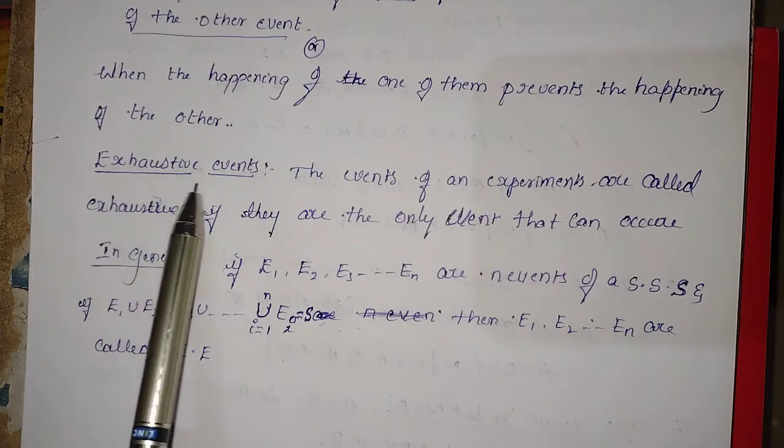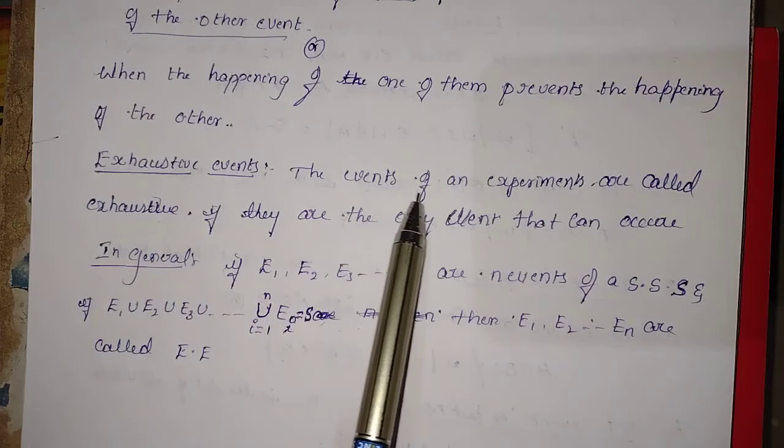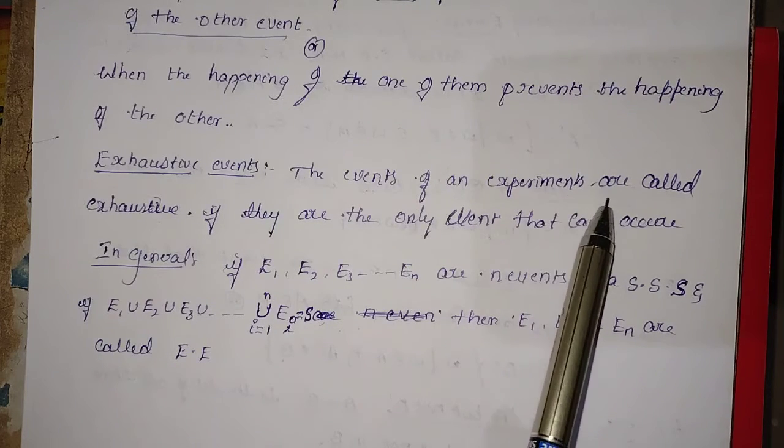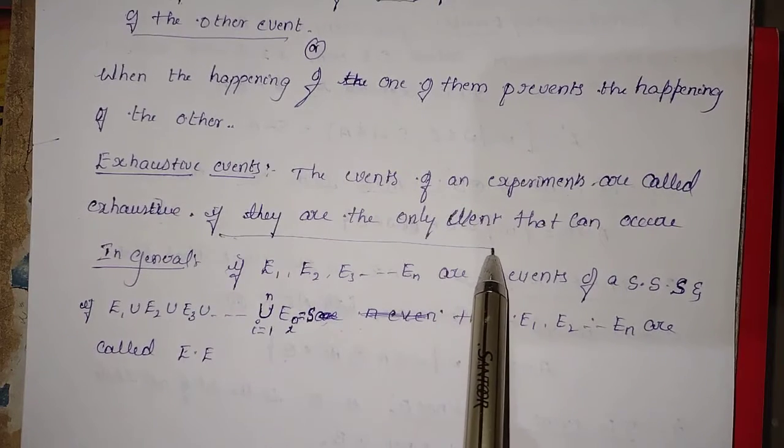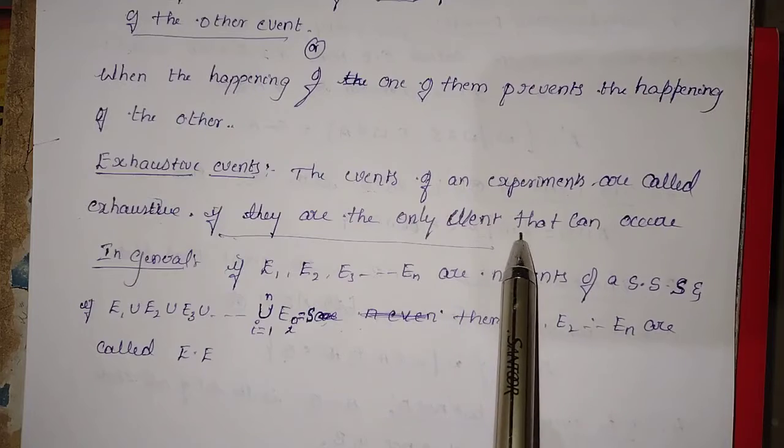The definition of exhaustive events: the events of an experiment are called exhaustive if they are the only events that can